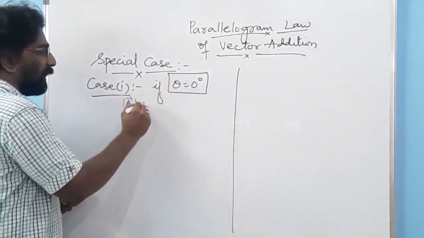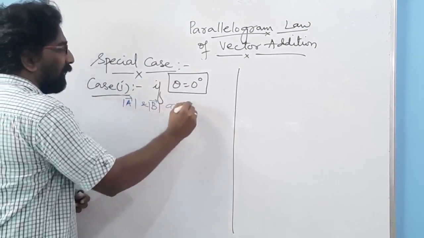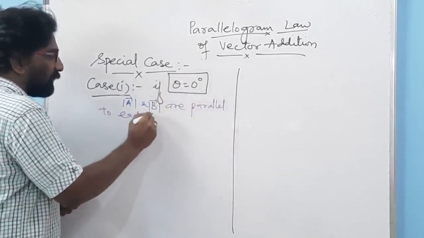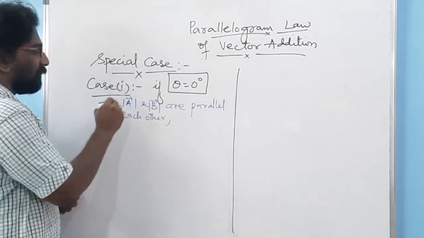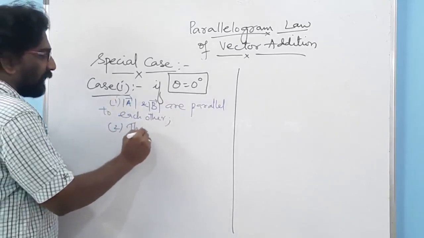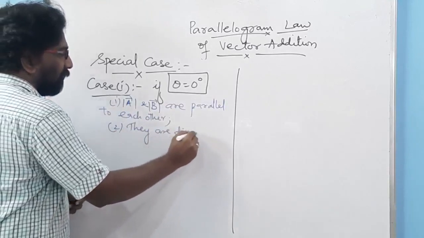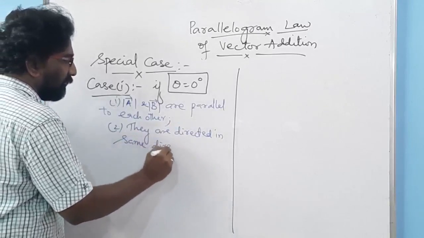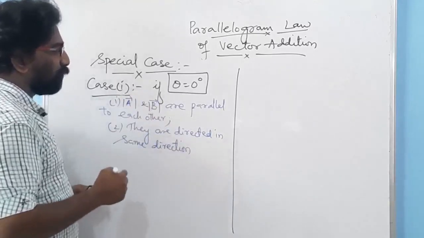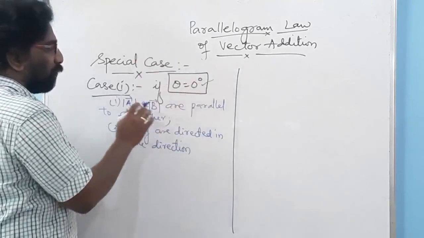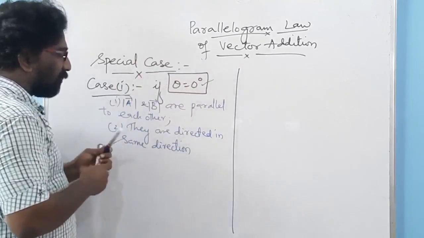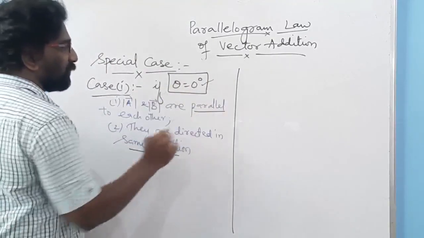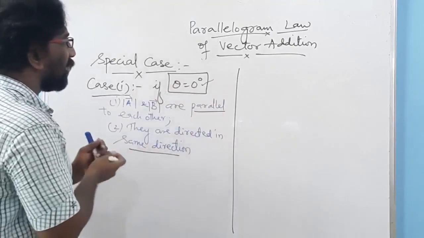So now, if theta equal to 0, it means that vector A and vector B are parallel to each other, that's the first point. And second one, they are directed in the same direction. This is very important. If theta equal to 0, both A and B are parallel to each other and the direction of these two vectors is the same. These are 2 points which you are supposed to keep in mind. Let us see what happens if theta equal to 0.